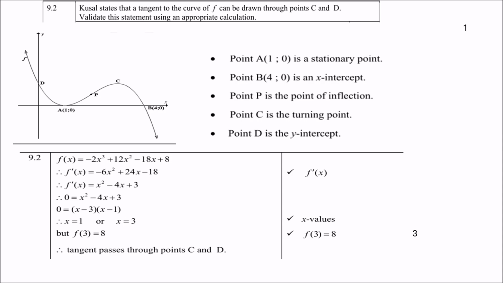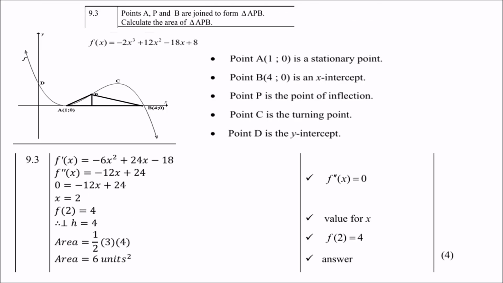Question 9.3: points A, P, and B are joined to form triangle APB as indicated in the sketch. You must calculate the area of triangle APB. Remember, to find the area of a triangle, you've learned the method in trigonometry, which will only work if you have angles, or you can use the formula a half base times height. We already have the base between points A and B, so we just need to find the height.